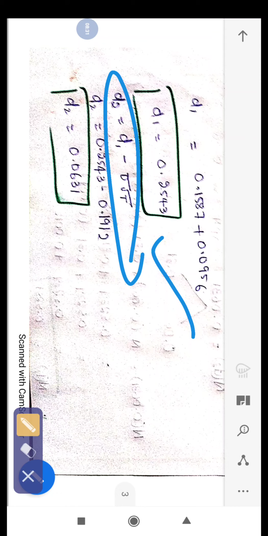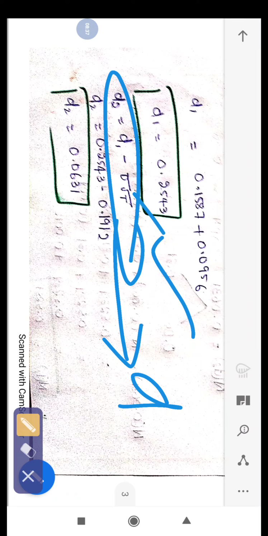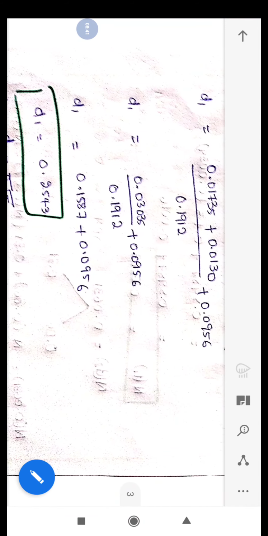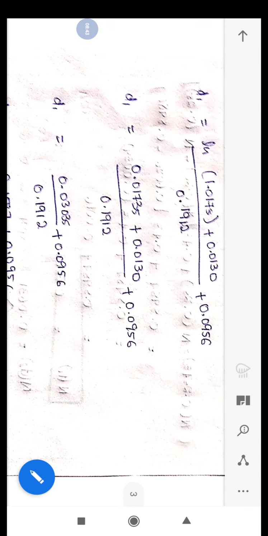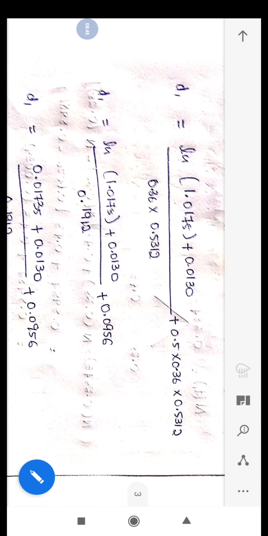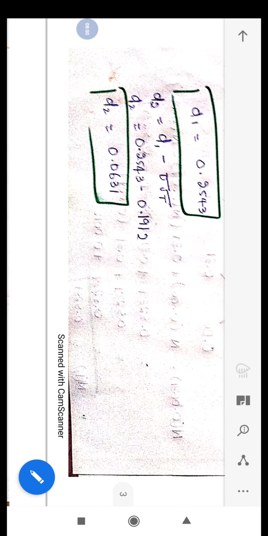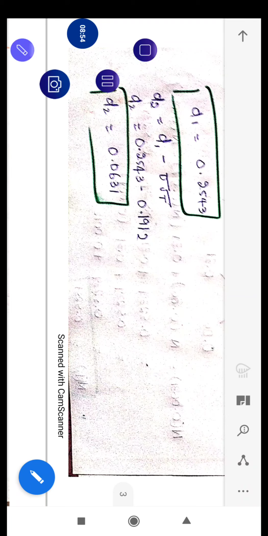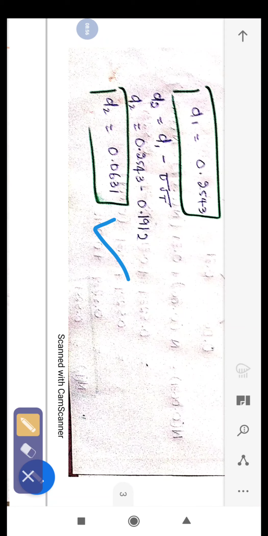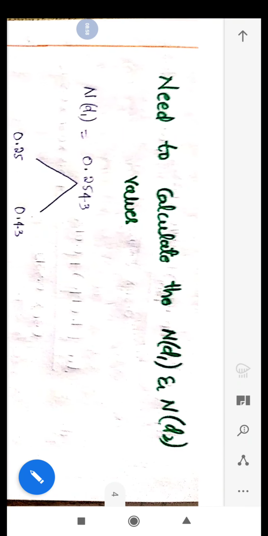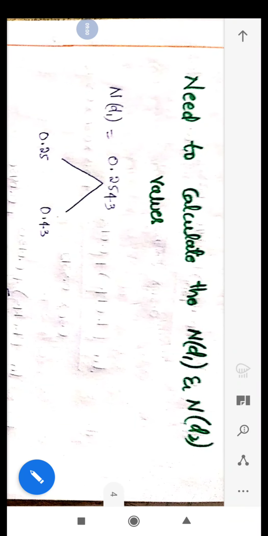The formula for d2 is simply to deduct from d1 the standard deviation into the root of the time duration. The root of the time duration we have already calculated, so it is here. So the standard deviation into root of t I have directly written here, 0.1912. So d2 will be 0.0631.